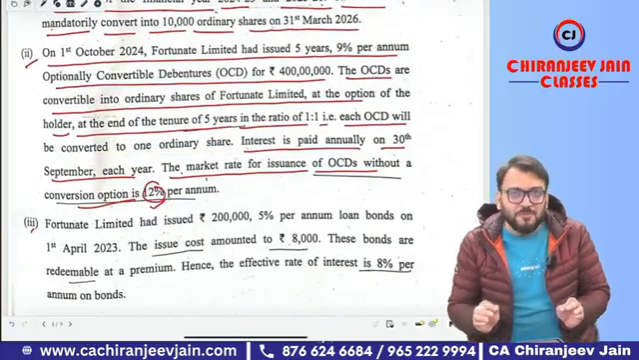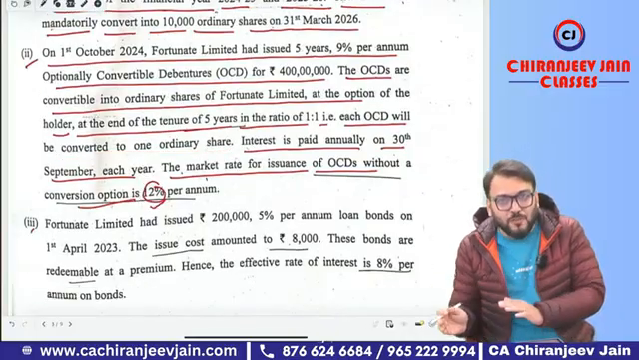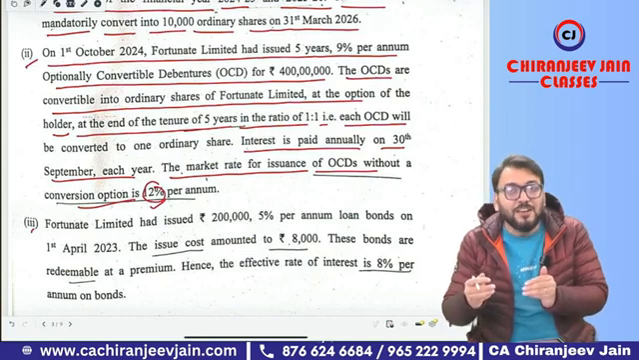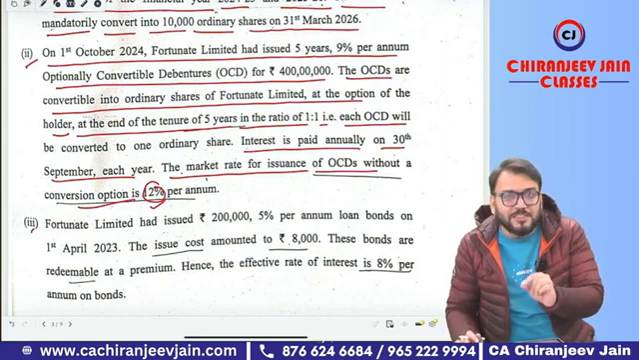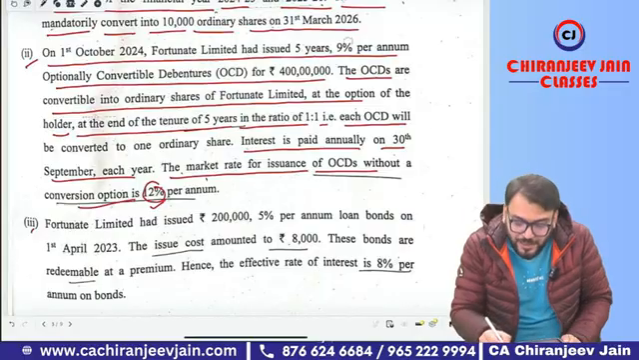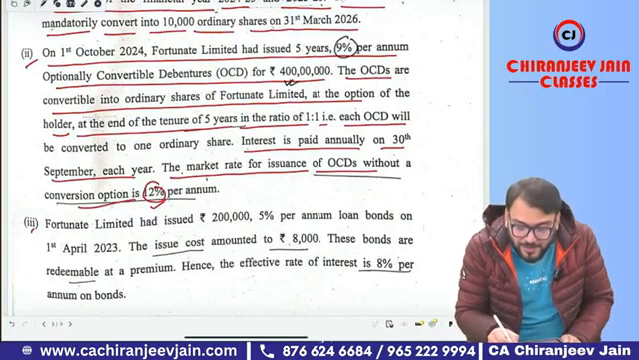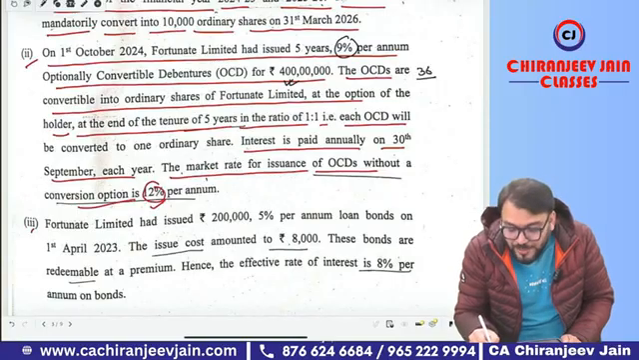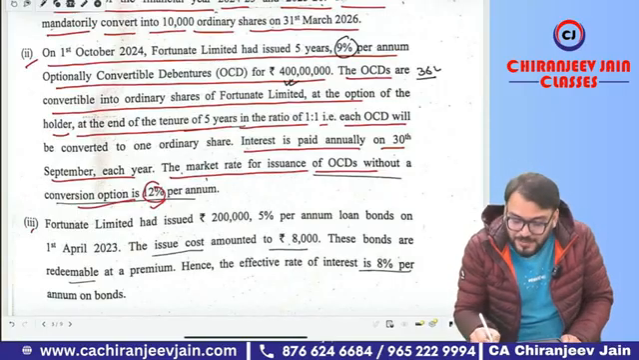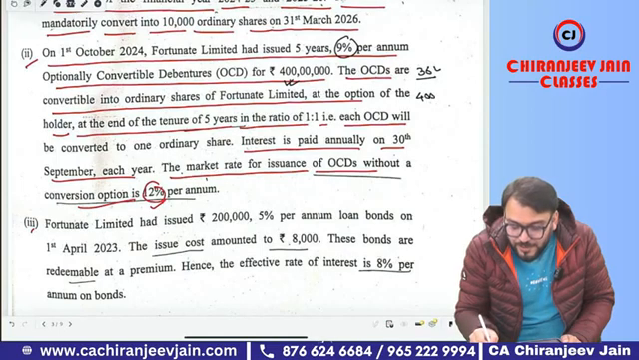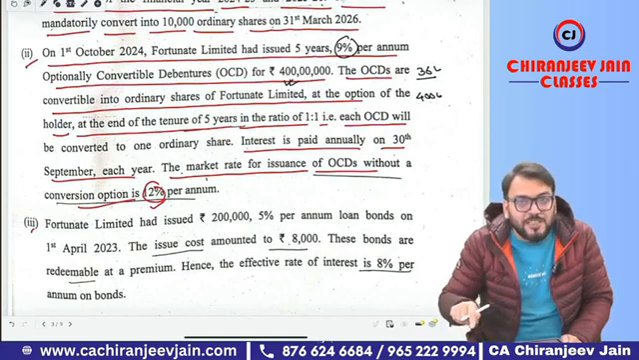Now for the liability component, first we need to calculate contractual cash outflow, that is the interest component and the principal component. The interest component will be calculated by applying the contractual rate of interest. Contractual rate of interest is how much? 9% will be applied on 400 lakh, which will be 36 lakh, which will be paid for how many years? 5 years. And the principal component will be how much? 400 lakh, because it is an optionally convertible debenture.